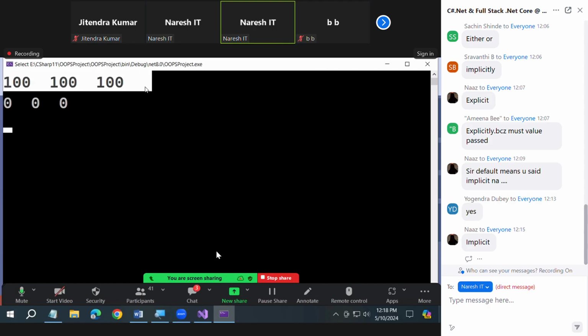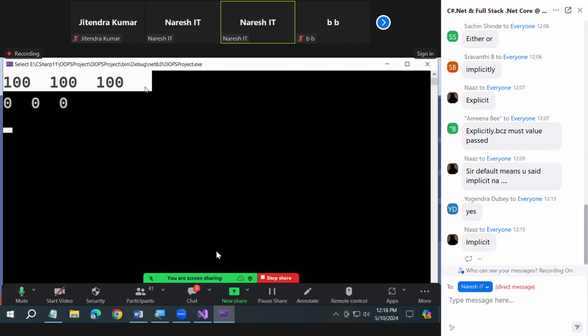Even if I create multiple instances, that looks funny, right? 10 instances created, all 10 have the same value. What is the point of creating 10 instances? If each instance has a different value, then it makes sense. But all instances having the same value doesn't make any sense at all. Agree or not? This is why you need to define constructors on your own.